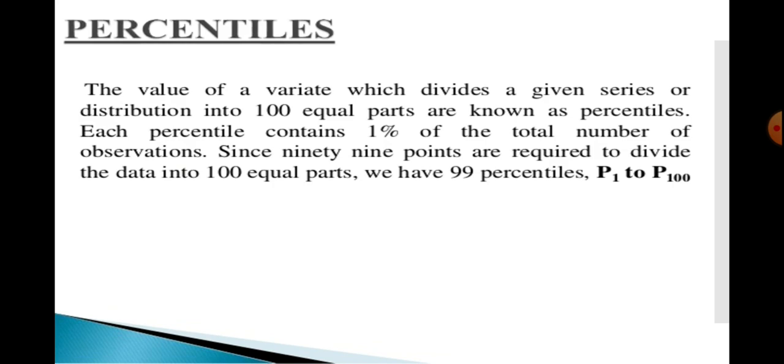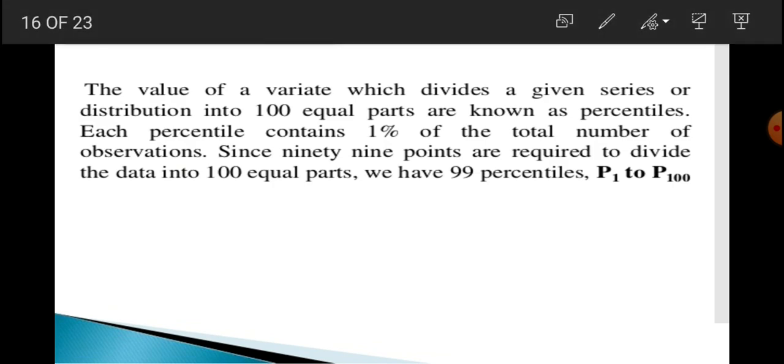Since 99 points are required to divide the data into 100 equal parts, we have 99 percentiles P1 to P99, and among these 99 we will have one as P50, and this P50 is the median itself.